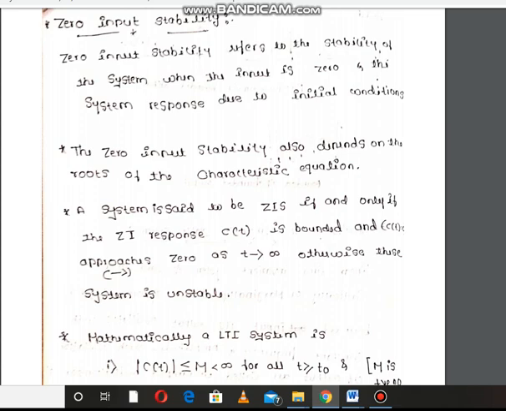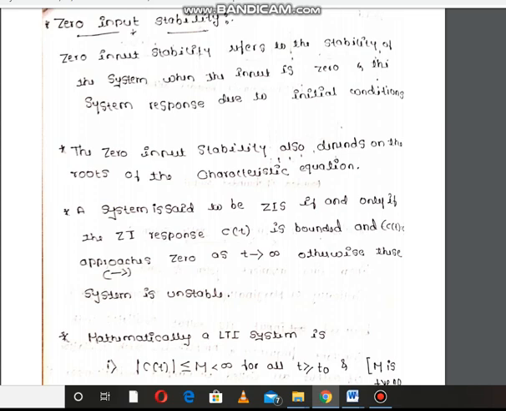A system is said to be zero input stable if and only if the zero input response c of t is bounded, and that means it approaches 0 as t tends to infinity. Otherwise, the system is unstable.